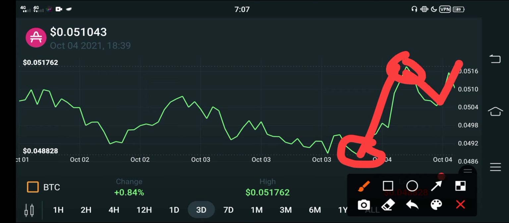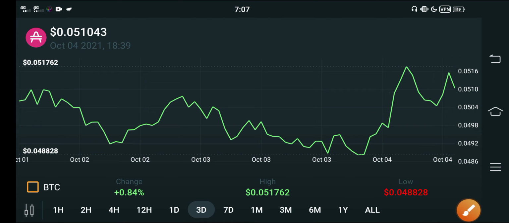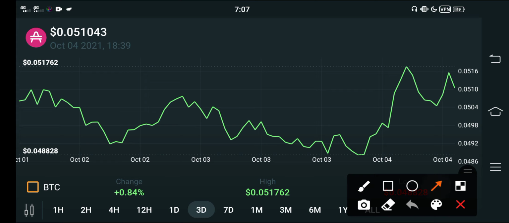So a lot of people make a very huge mistake during the short time, I mean temporary falls. When they see this kind of fall, they decide to sell, but they don't know that after falls there is again a jump. So guys, don't decide to sell due to loss, guys.